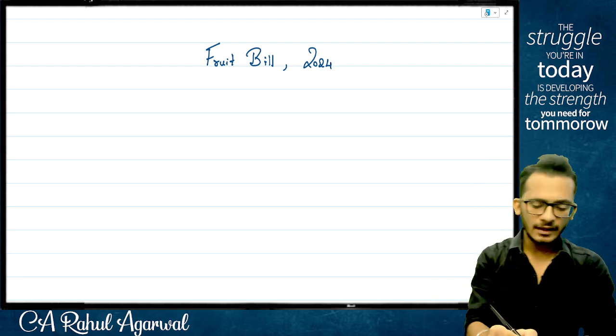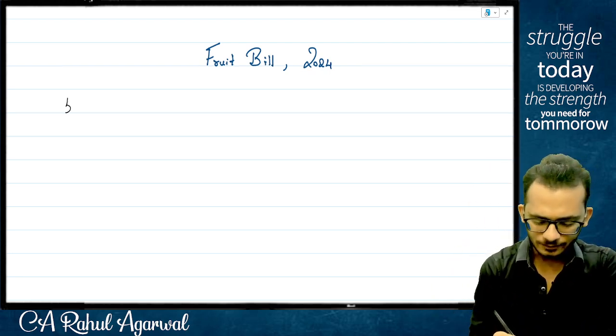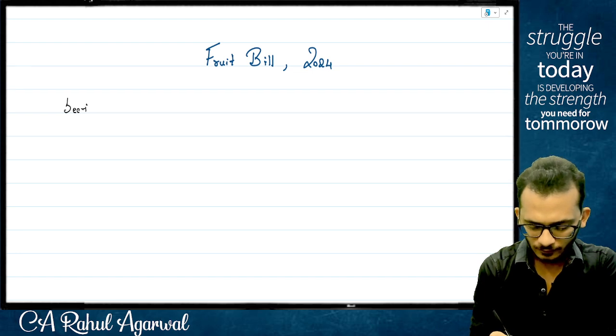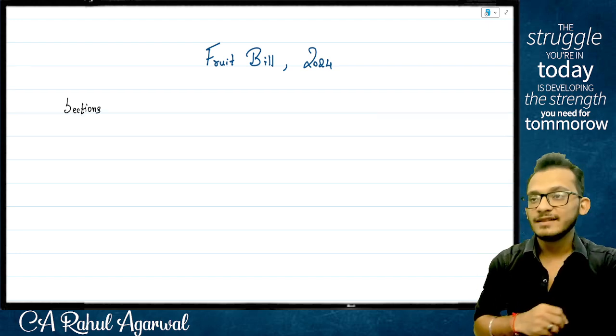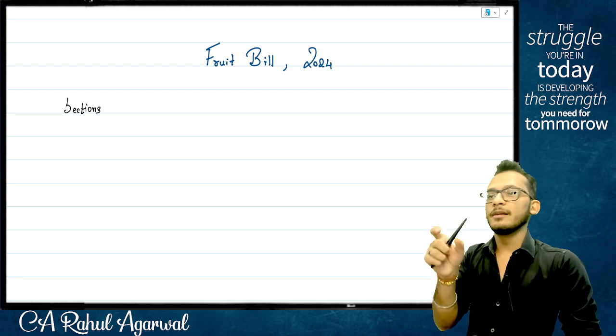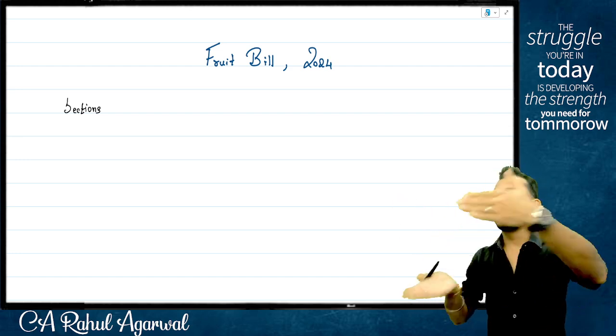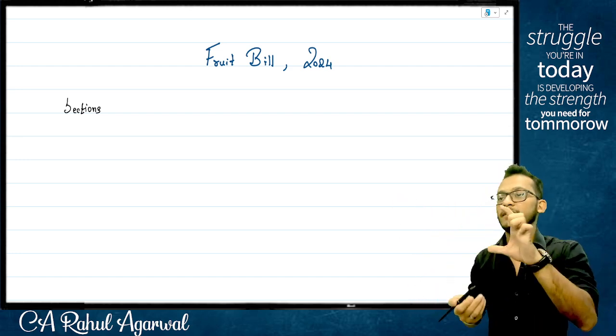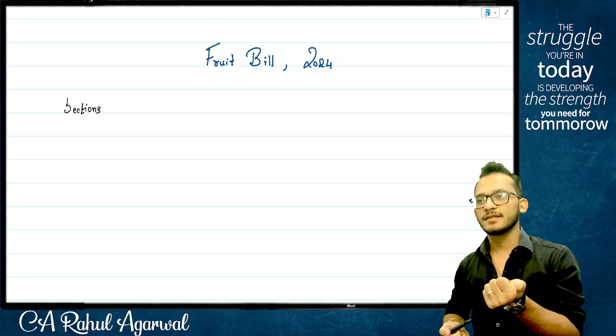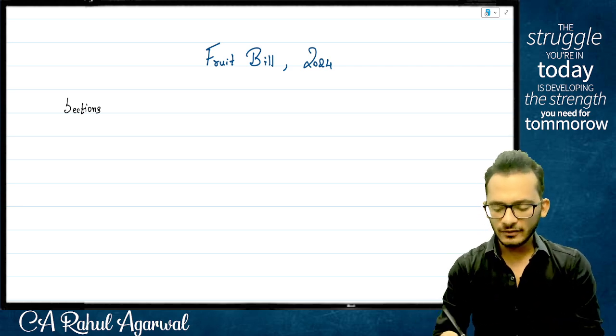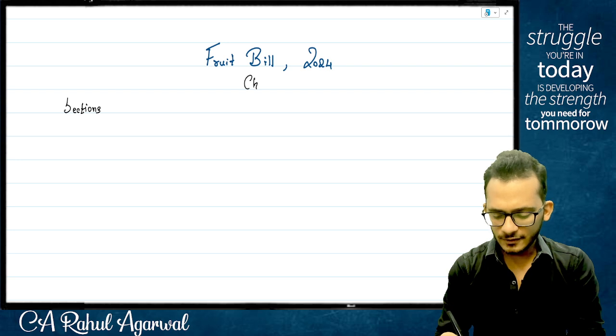Very good. We start with something called sections. Every heading you have will be called a section. Now, there can be multiple sections in the whole act, and each will have a different purpose. Yes or no?